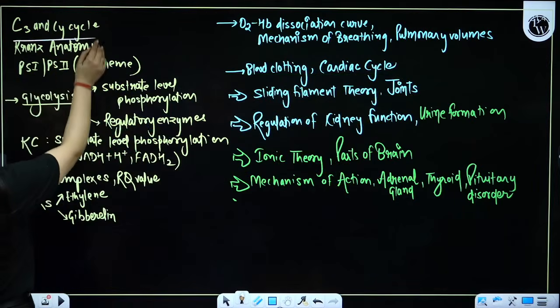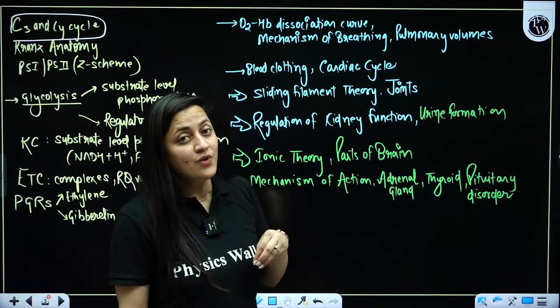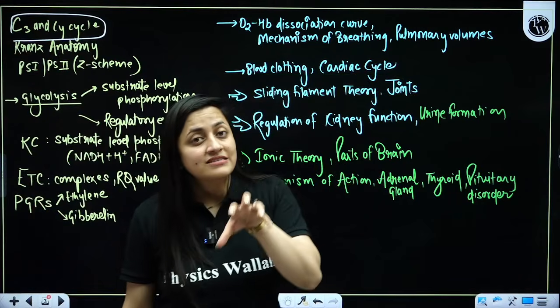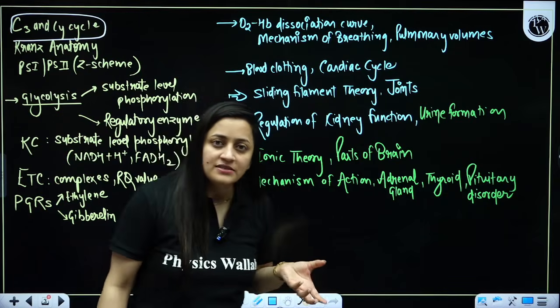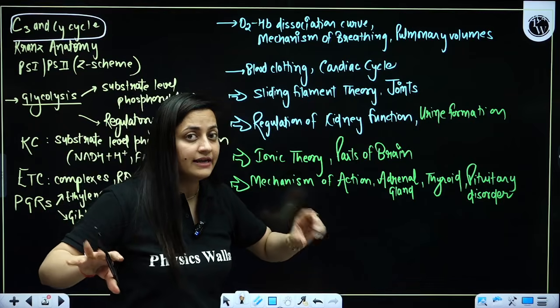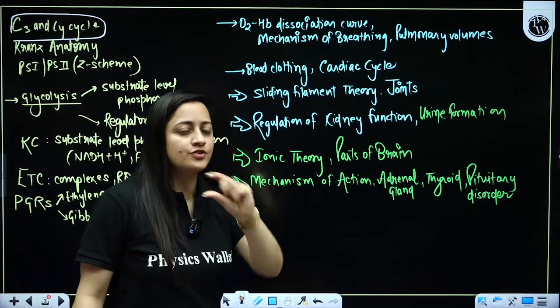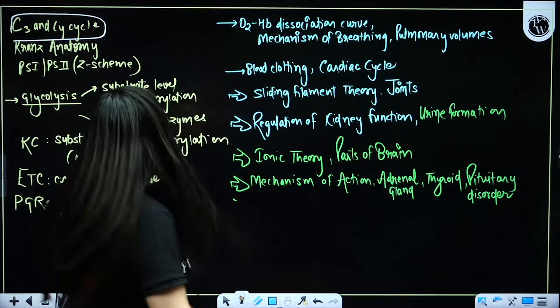Now the C3 and C4 cycles, students find them difficult as well. At least you should know which one is the acceptor, which one is the stable compound there, and how many ATPs are used. Only that information will help you. Even if you don't have conceptual clarity, you can focus on those particular parts, but still I'll suggest you watch the session so that you can have conceptual clarity.